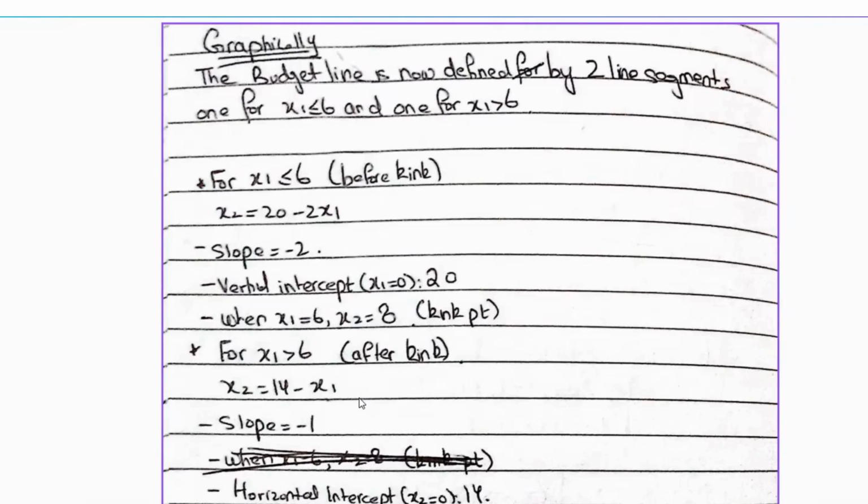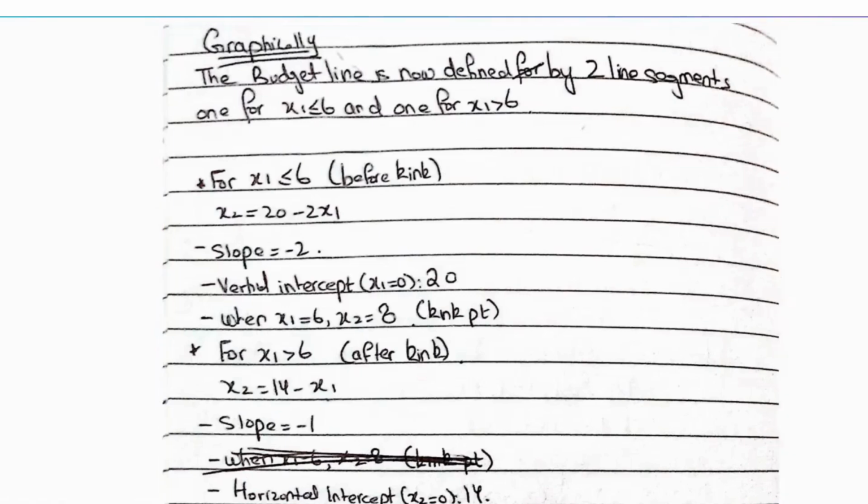But then we see for x1 greater than 6, after the kink, the equation of the budget line was x2 = 14 - x1. And again, this is in the y = mx + c form, where y is x2 and x is x1 in this case. So we can identify the slope as the coefficient of the variable on the x-axis, which is x1. So slope is -1. For the budget line before the kink, we'll find the vertical intercept, and while plotting the budget line portion after the kink, it's helpful to find the horizontal intercept. So I'll put x2 equal to 0, x1 will be 14.